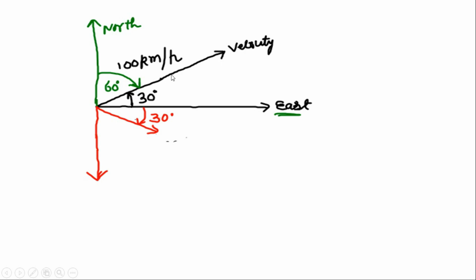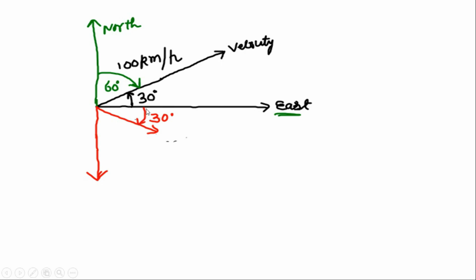However, this is not the only way in which we can represent this direction. We can do it otherwise also. For example, if you want to go along this direction, but you want to measure the angle from north instead of east, then you can place your protractor along the north, and then you have to draw an angle of 60 degree toward east. So please remember that 30 degree north of east or 60 degree east of north represent the same direction.